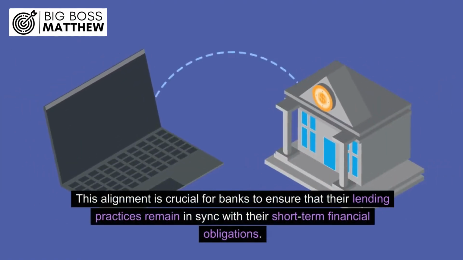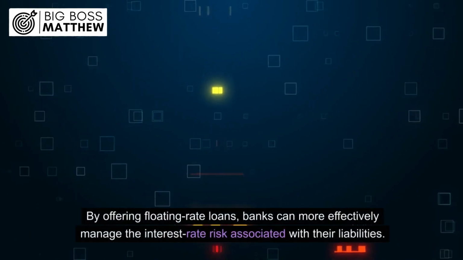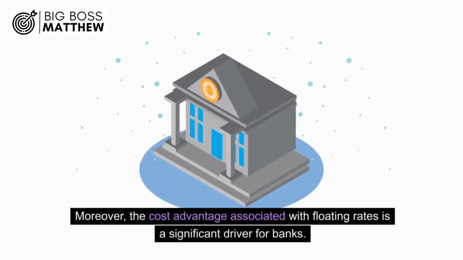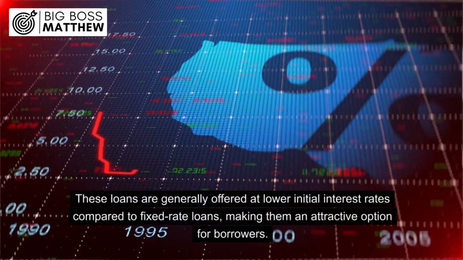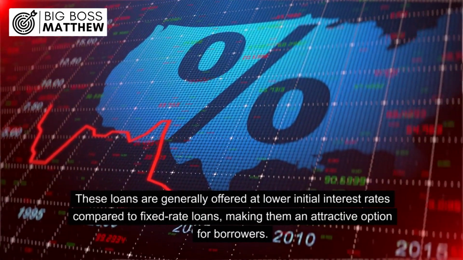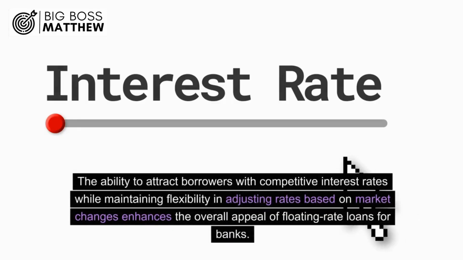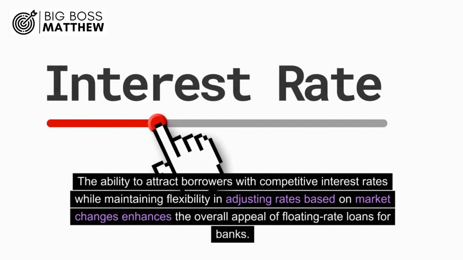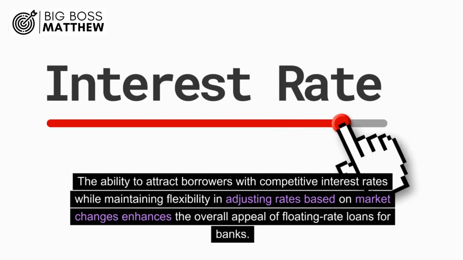This alignment is crucial for banks to ensure that their lending practices remain in sync with their short-term financial obligations. By offering floating rate loans, banks can more effectively manage the interest rate risk associated with their liabilities. Moreover, the cost advantage associated with floating rates is a significant driver for banks. These loans are generally offered at lower initial interest rates compared to fixed-rate loans, making them an attractive option for borrowers. The ability to attract borrowers with competitive interest rates while maintaining flexibility in adjusting rates based on market changes enhances the overall appeal of floating-rate loans for banks.